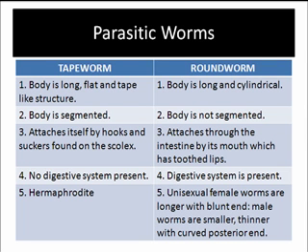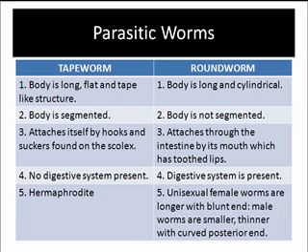Let's compare both the tapeworm and the roundworm. Number 1, for the tapeworm, body is long and flat and tape-like structure. Number 1, for the roundworm, the body is long and cylindrical. Number 2, the tapeworm, the body is segmented.